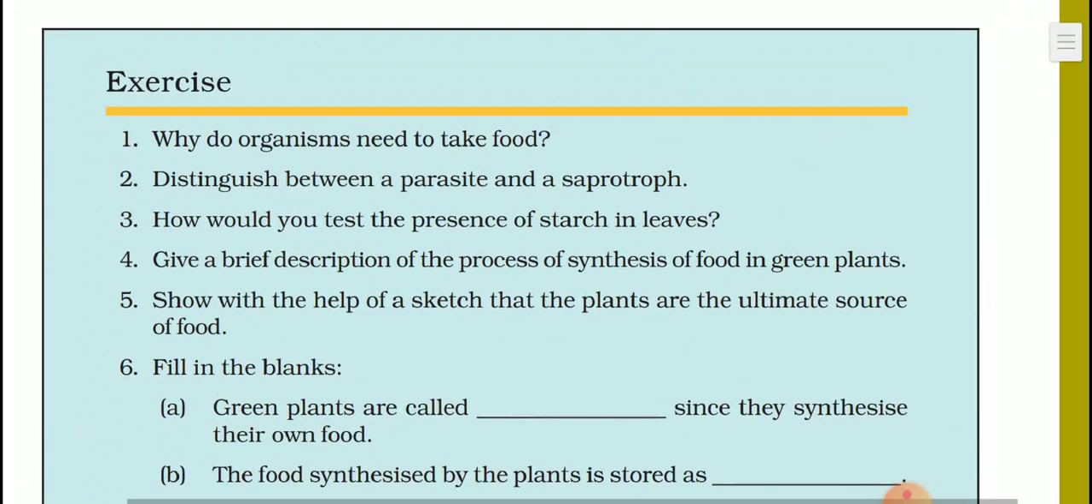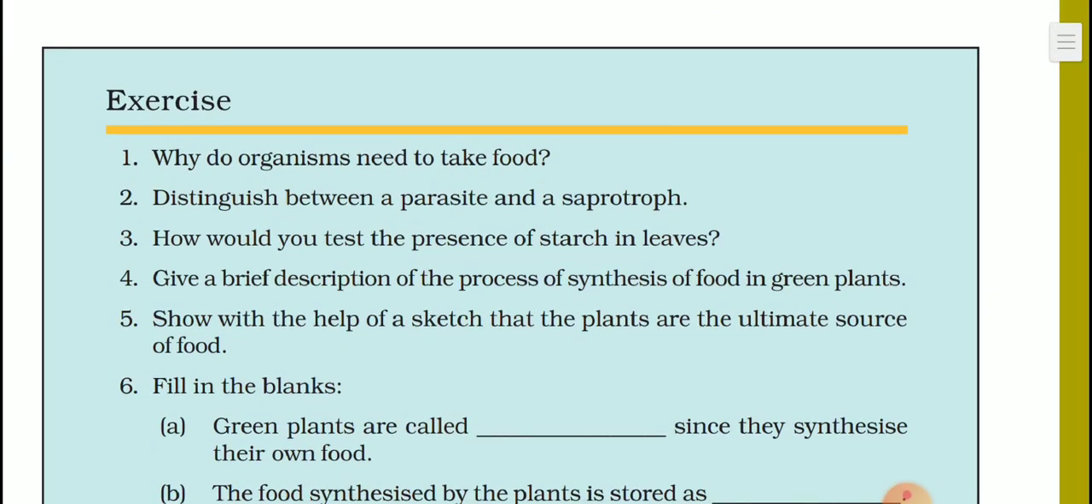why do organisms need to take food? As we know, we do various activities during a day, for example, running, walking, fighting, dancing, singing, sleeping. All these activities need energy, and food provides energy for doing these activities.